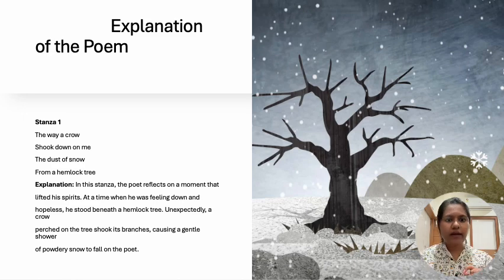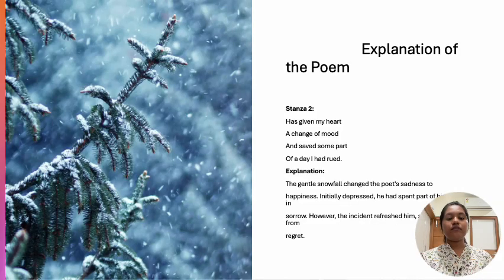So in the exam you can expect a stanza and a question being asked from it. If you know the meaning of the stanza and what the poet is trying to say, then you can easily attempt the questions. Next stanza: he has given my heart a change of mood and saved some part of a day I rued. The explanation: the gentle snowfall changed the poet's sadness to happiness. Initially depressed, he had spent his day in sorrow. However, the incident refreshed and enlightened him, and it brought him away from the regret.